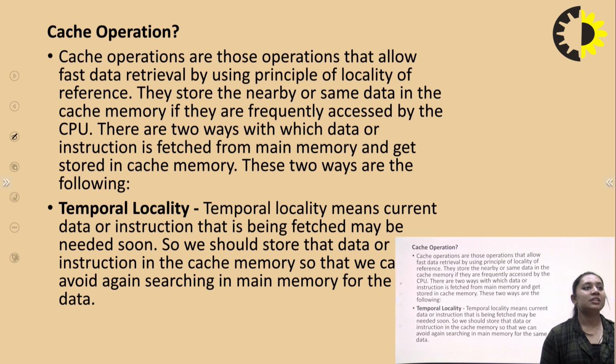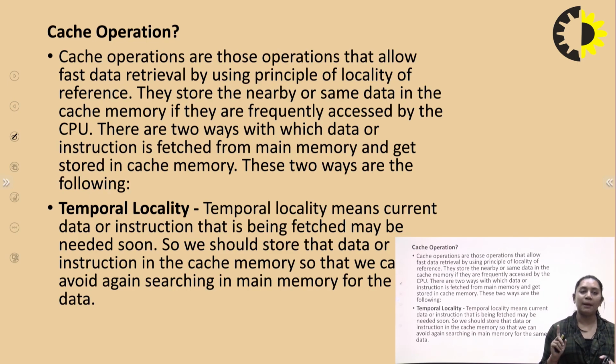Cache operations are those operations that allow fast data retrieval by using the principle of locality of references. They store nearby or the same data in the cache memory if it is frequently accessed by the CPU. The data can be either fetched from the main memory or stored in the cache memory. So two ways can be followed.